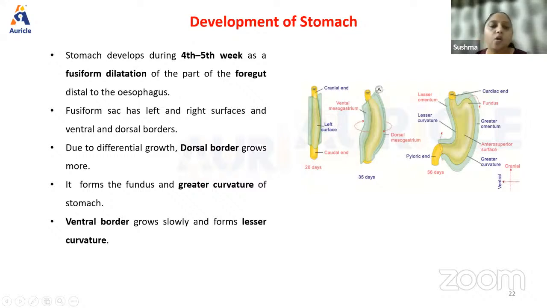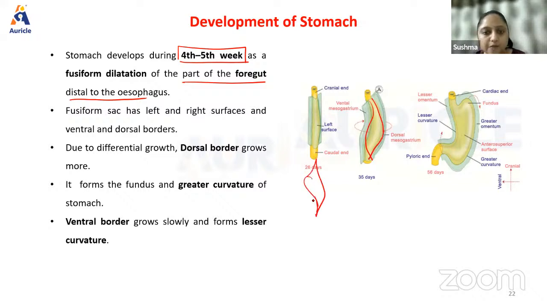All right. Now, stomach develops during 4th to 5th week as a fusiform dilation of the part of the foregut distal to the esophagus. Okay. At around 4th to 5th week, stomach develops as this fusiform dilatation, as you can see here. Fusiform means like this, isn't it? Stomach develops as this fusiform dilatation at around 4th to 5th week.